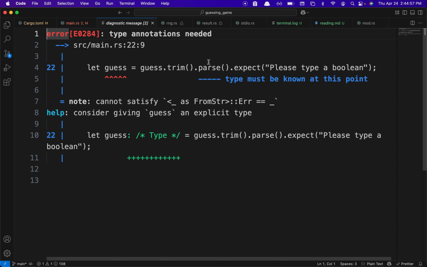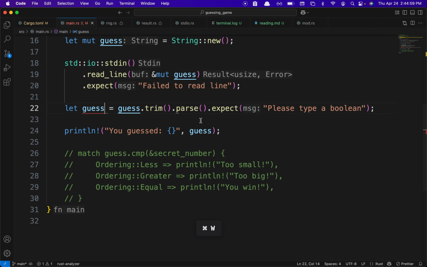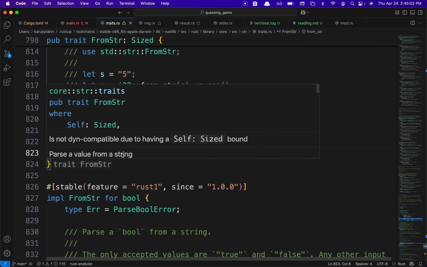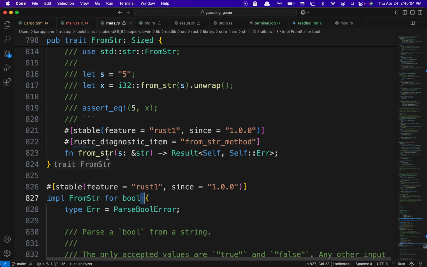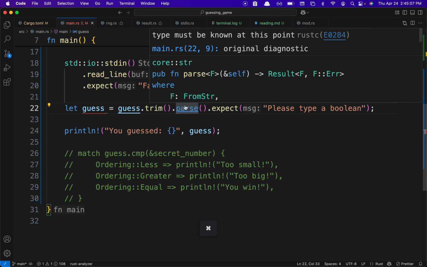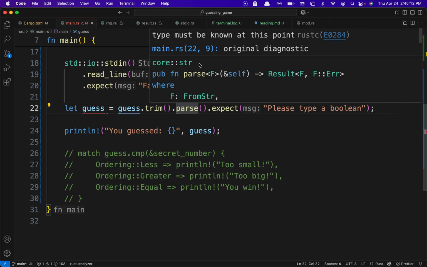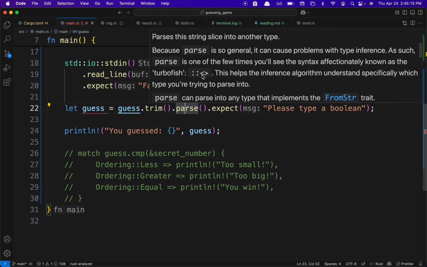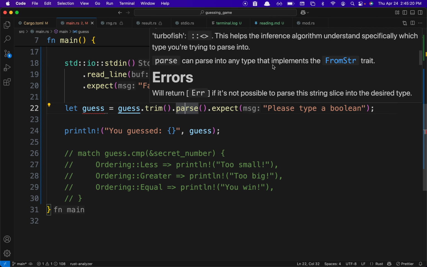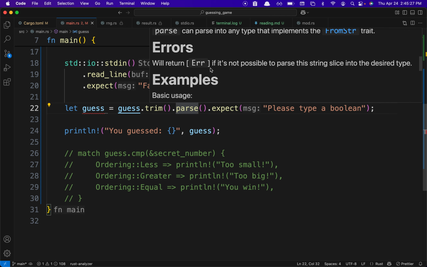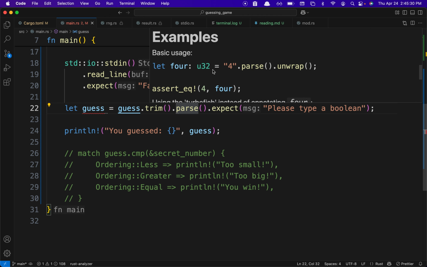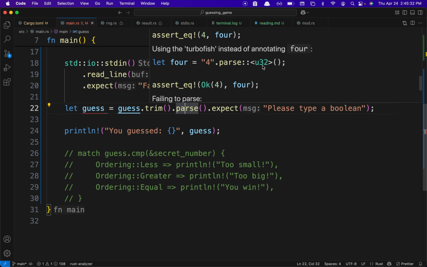Interestingly, it goes to from string, not to parse. Anyway, parse can parse into any type that implements the FromStr trait. So we'll return an error, and in the basic examples, parse it into an unsigned 32-bit.